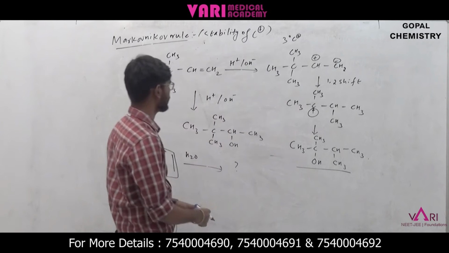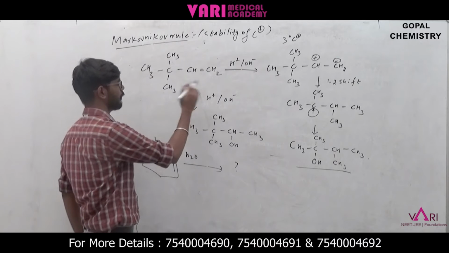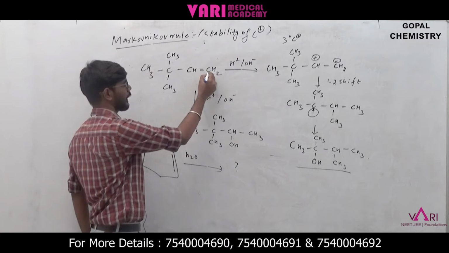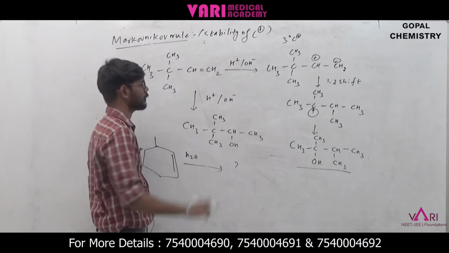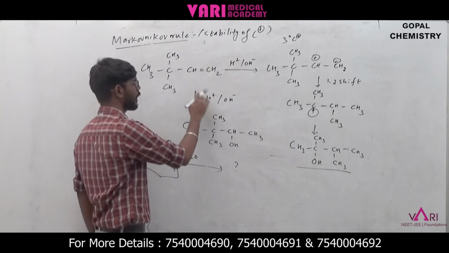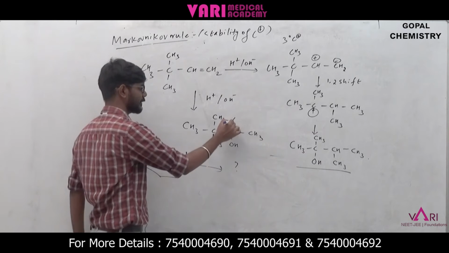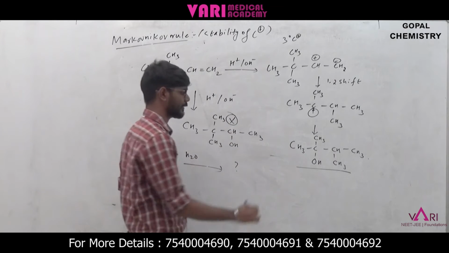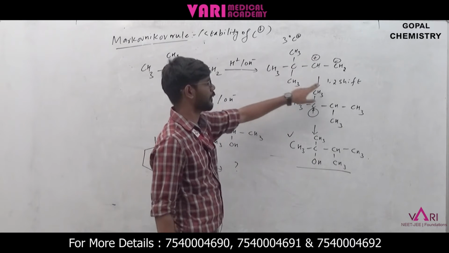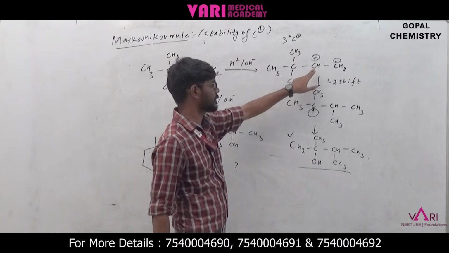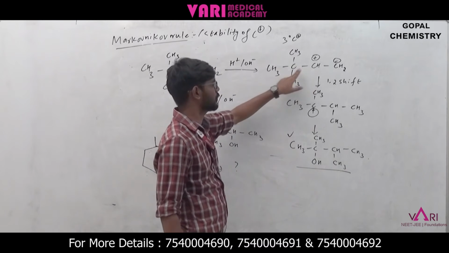If we blatantly apply the Markovnikov rule, the hydrogen goes with this carbon and OH simply attacks here, making the bond. So this is not the correct answer. This one is the correct answer, because the carbocation is shifting its place. If we consider this as carbon 1 and this as carbon 2, a 1,2 shift is taking place.